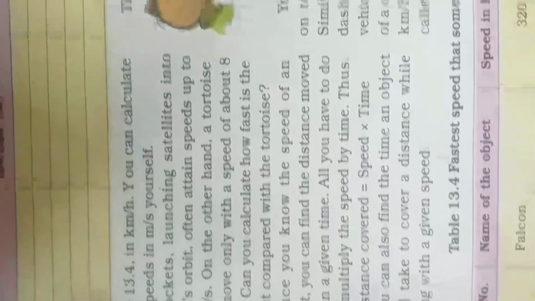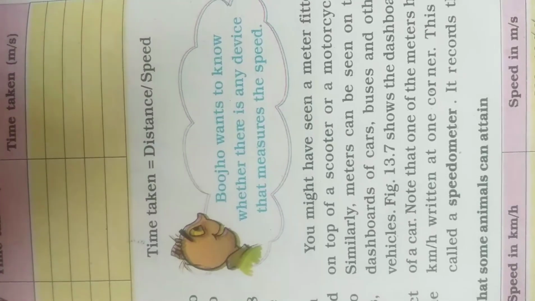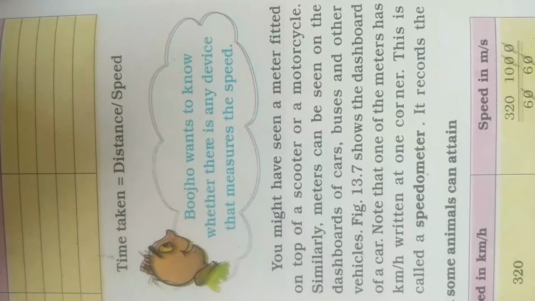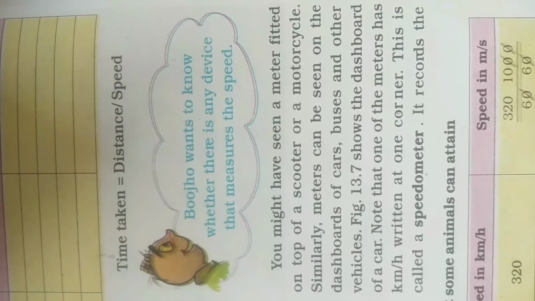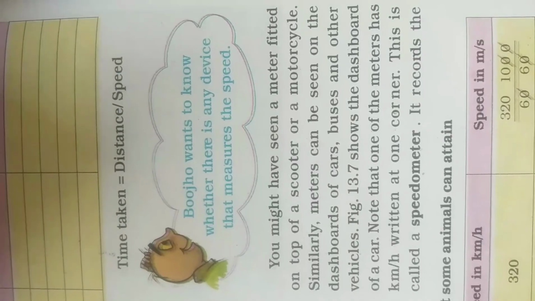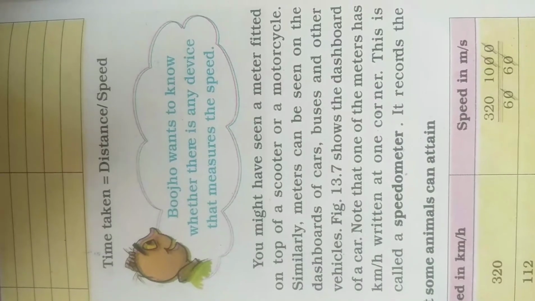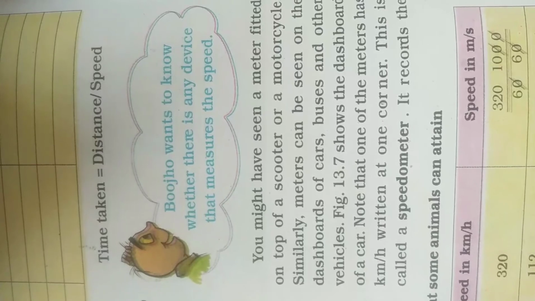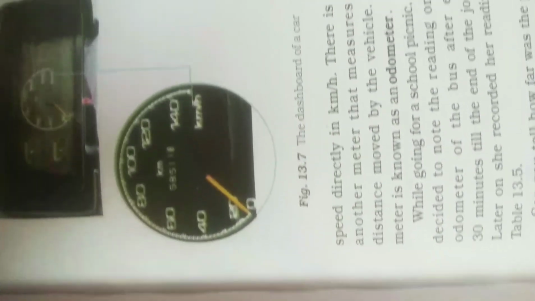You might have seen a meter fitted on top of a scooter or a motorcycle. Similarly, meters can be seen on the dashboard of cars, buses and other vehicles. Show the dashboard of a car. Note that one of the meters has kilometer per hour written at one corner. This is called the speedometer. So I will show the figure of the dashboard of a car, and that is called the speedometer. It records the speed directly in kilometers per hour.